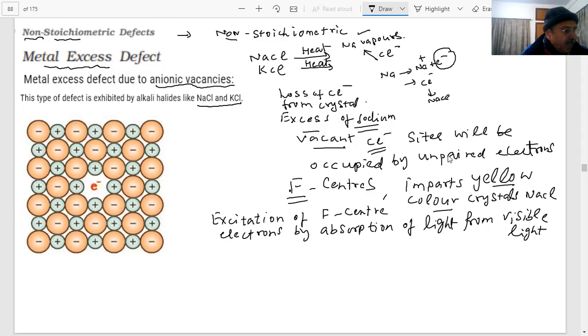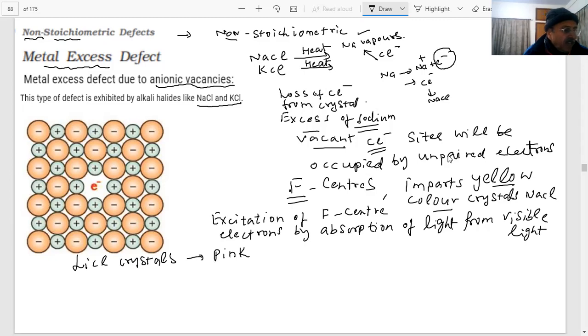Similarly, in LiCl crystals, students, if there is an excess of lithium, what we observe is a pink color.